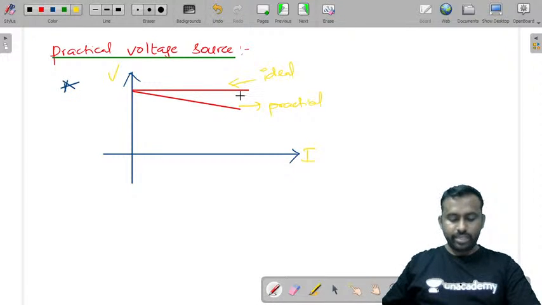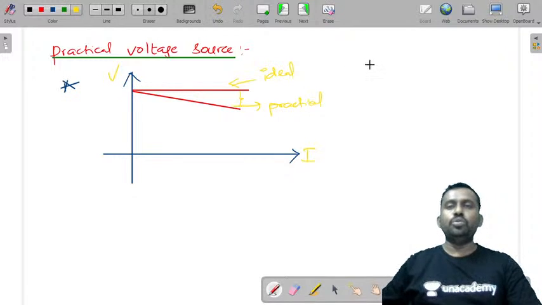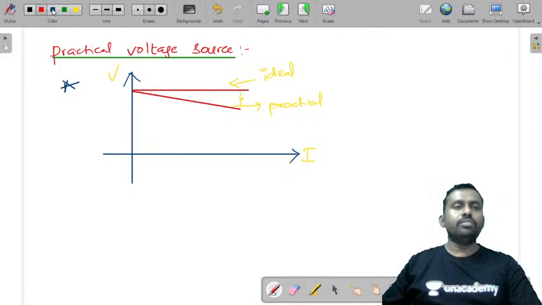Raviteja, good evening sir, good evening Raviteja. Kingston, hi sir, hi Kingston.